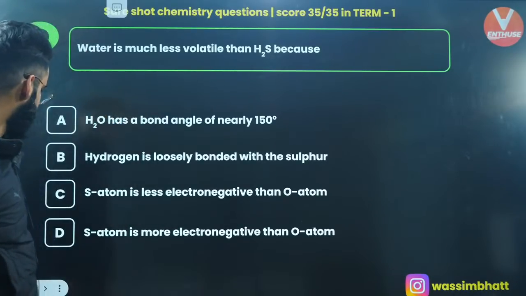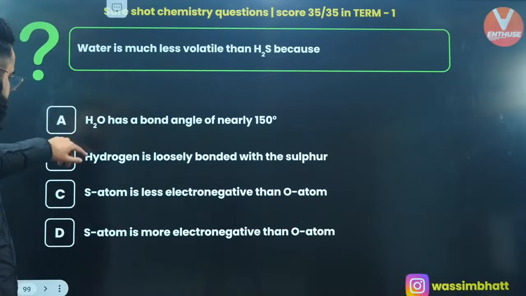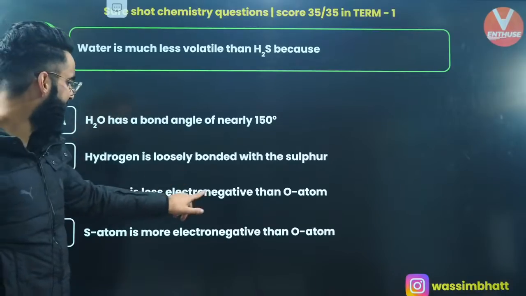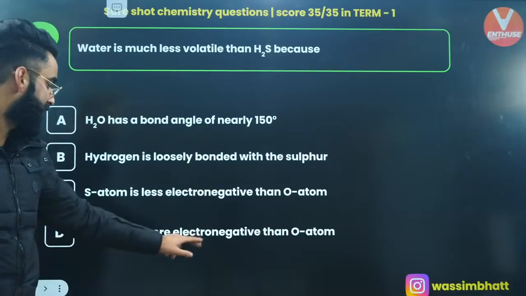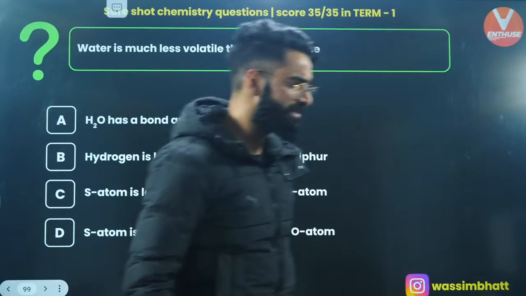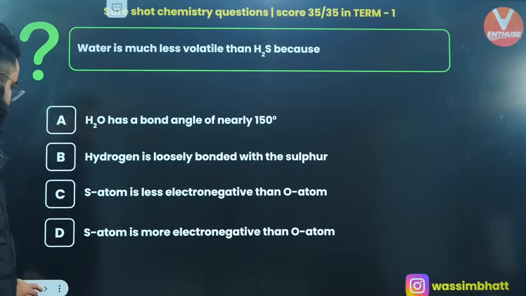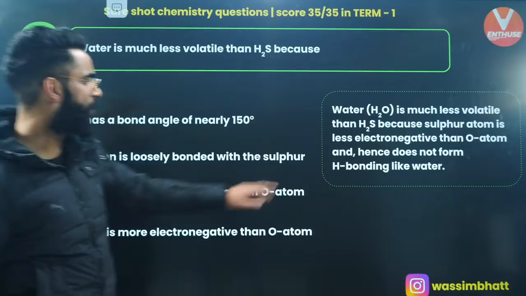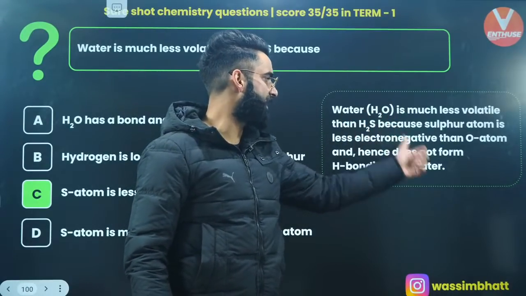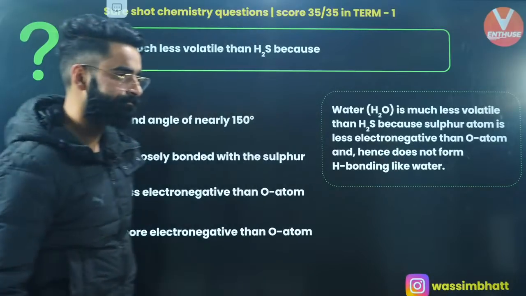So what is going to be the correct answer? H2O has got bond angle, nothing to do with this. Hydrogen is loosely bonded, nothing to do with this. Sulfur atom is less electronegative than oxygen atom. It's going to be option C, my dear people. Water is much less volatile than H2S because sulfur atom is less electronegative than oxygen atom, right? Hence it does not form hydrogen bonding like water.